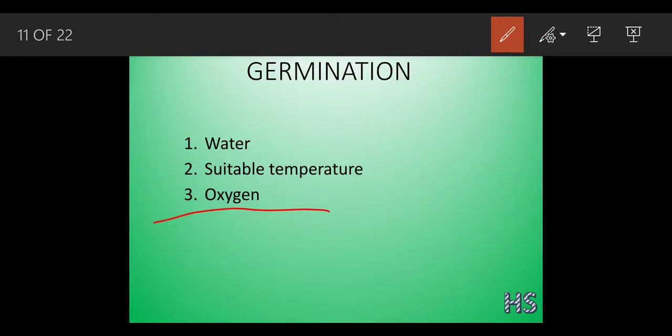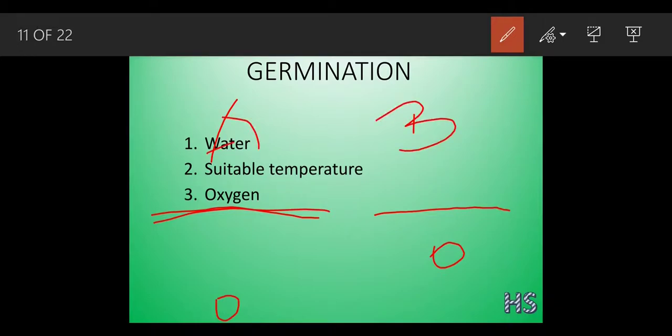Suppose this is a soil surface and this is the seed. So I am going to create two situations, that is condition A and B. Okay, in which condition will the seed germinate fast? The answer to this is B.